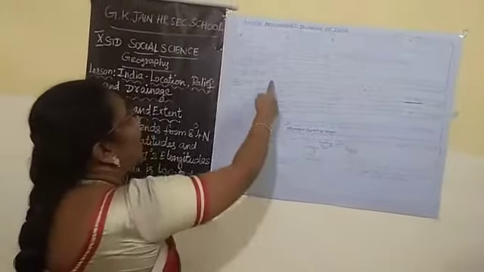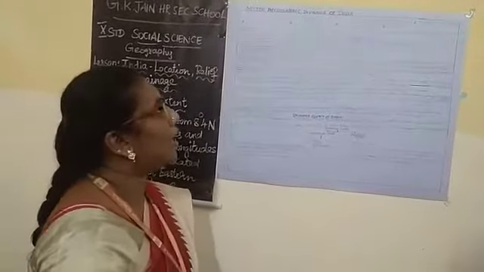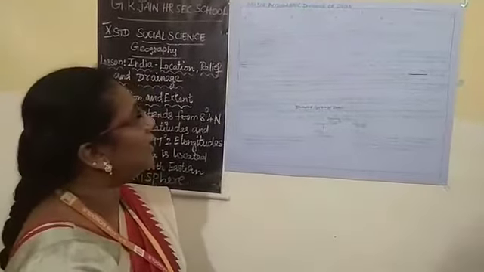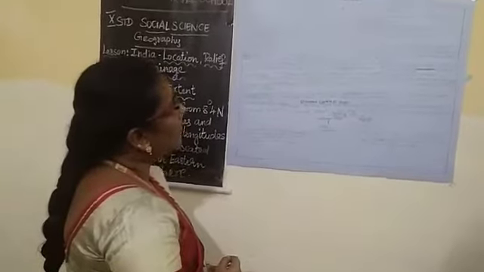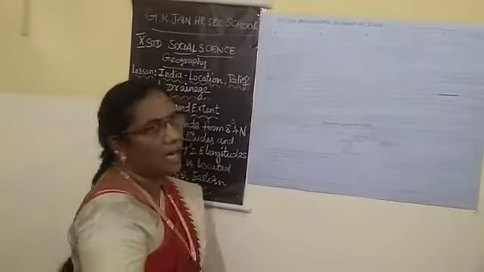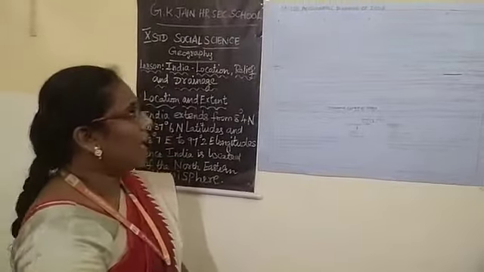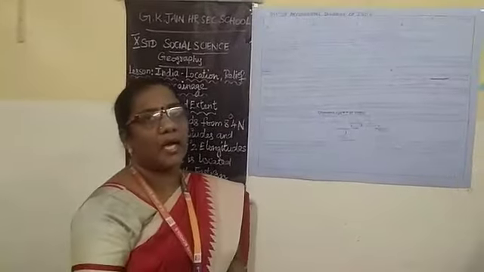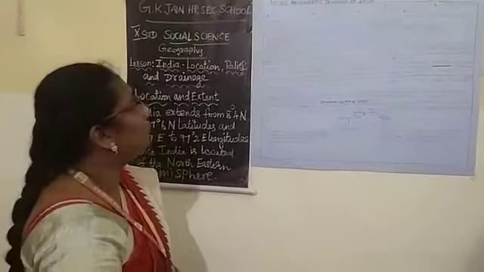Next one is the Himalayas. It constitutes the core part of the northern mountains. It is a young-fold mountain. The main divisions of the Himalayas are Great Himalayas, Lesser Himalayas and Sivaliks.